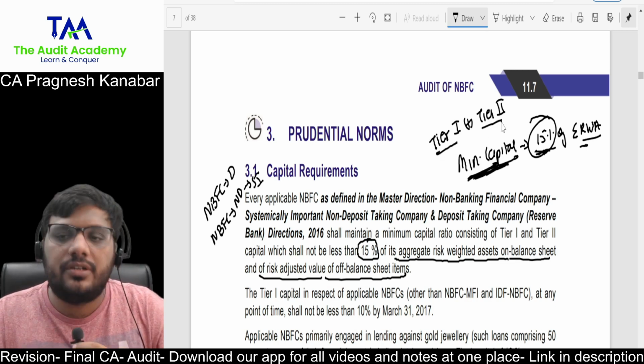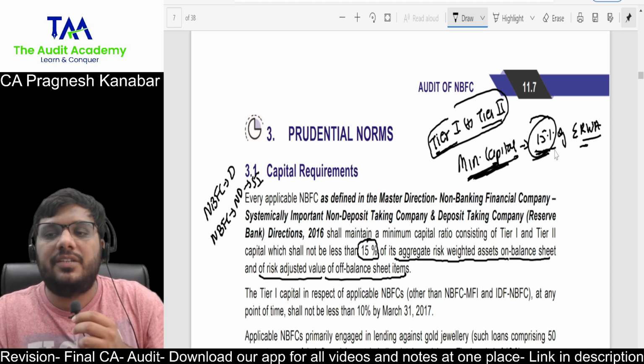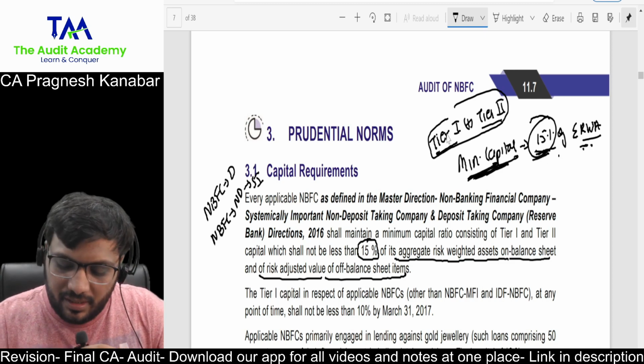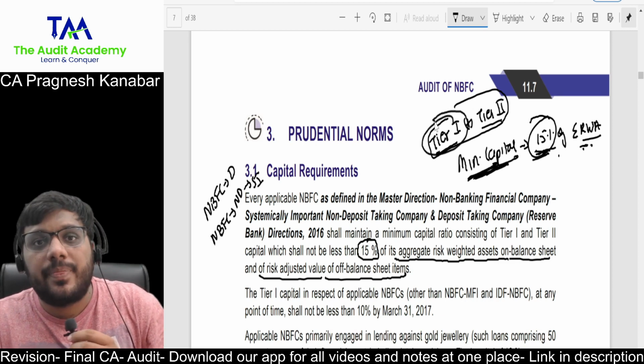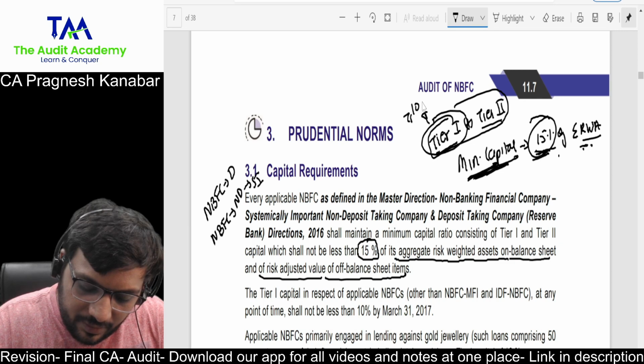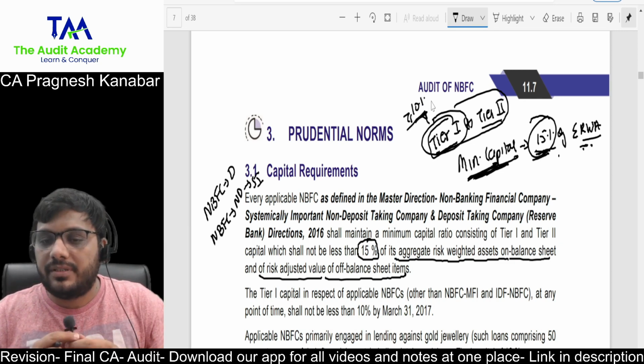So tier 1 and tier 2 capital, both taken together, should be at least 15% of aggregated risk-weighted assets. But yes, tier 1 is more important capital. So they say that tier 1 should be greater than or equal to 10%. Out of this 15%, at least 10% should be tier 1.